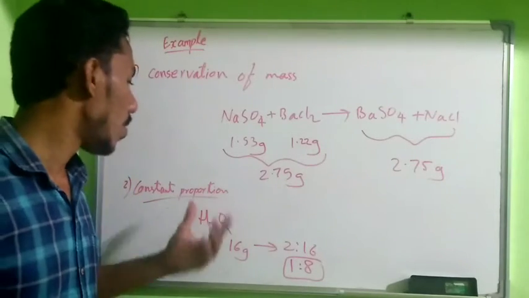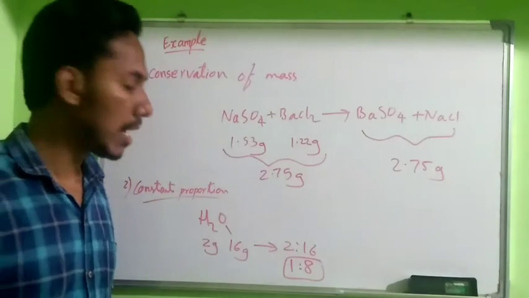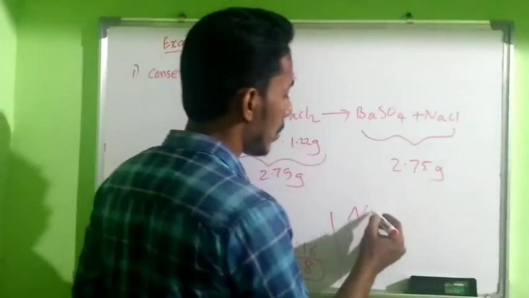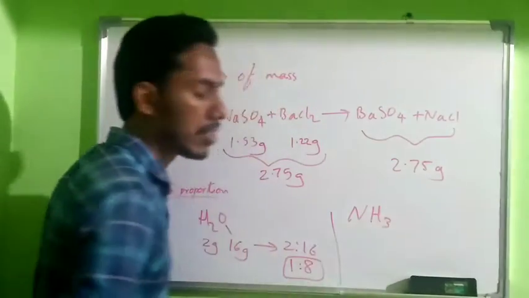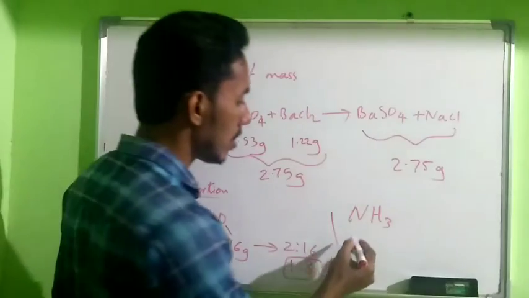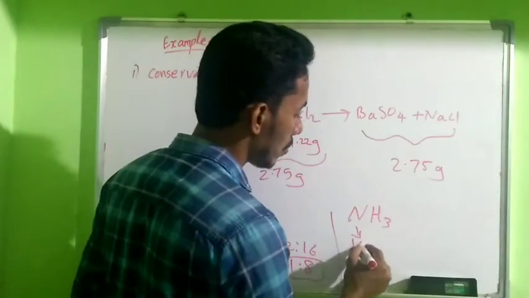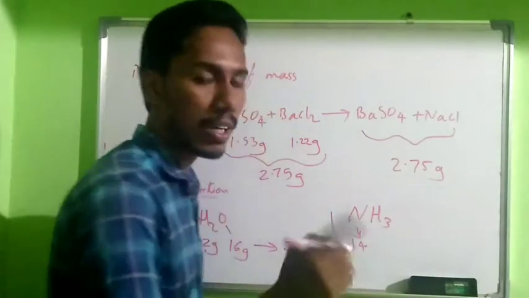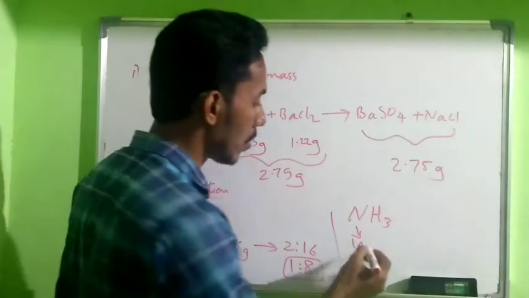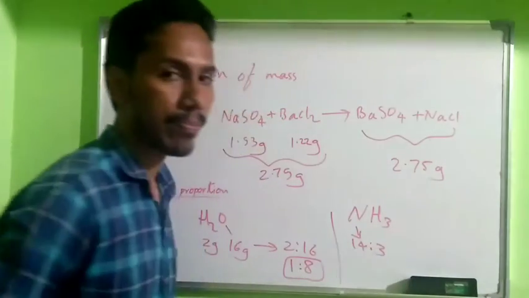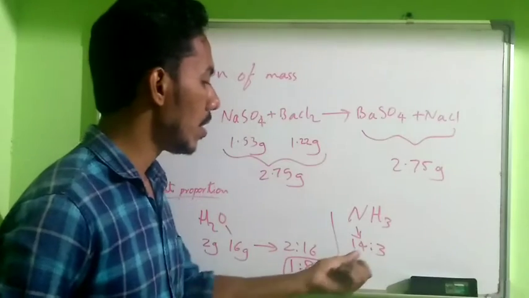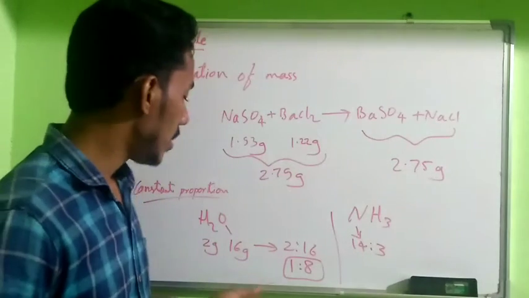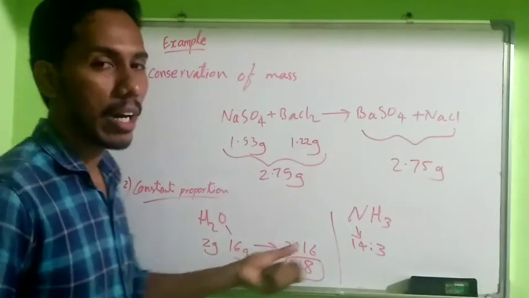That is constant proportion. If you take another example, NH3, ammonia. The atomic mass of nitrogen is 14 and hydrogen is 1. There are 3 hydrogen atoms, so 14 is to 3. 14 is to 3 is the constant proportion of ammonia.